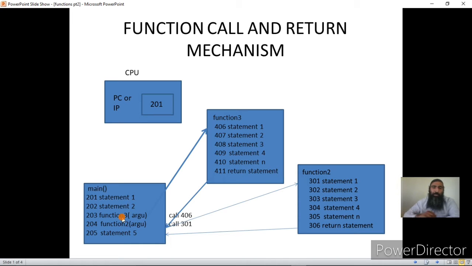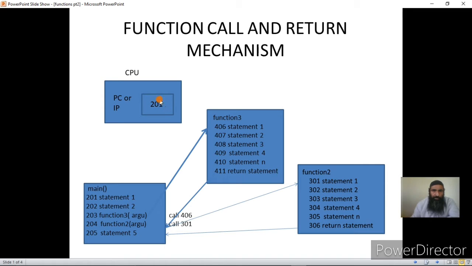There is some inbuilt mechanism in the CPU, and it performs some tasks once it encounters a function call, because it is essential that in order to execute an instruction, its address should be present in the PC. So initially, as I told you, the address of the first instruction is loaded into the PC by the scheduler. Once the scheduler loads the address of the first instruction into the PC, and I have made it clear that the scheduler is a part of the operating system.